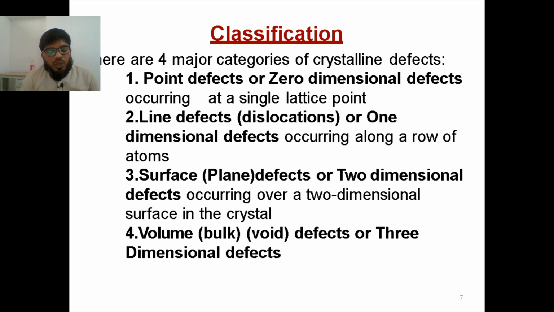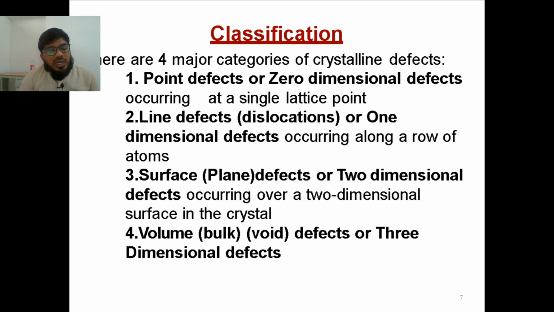So again I am repeating, a point defect is a particular atom at some lattice point. A line defect is one dimensional, where the line is displaced from its original position. Surface means the plane on which the atoms exist. For example, in BCC or FCC, there are atoms existing on the face of the element, and such an atom may be displaced from that face.